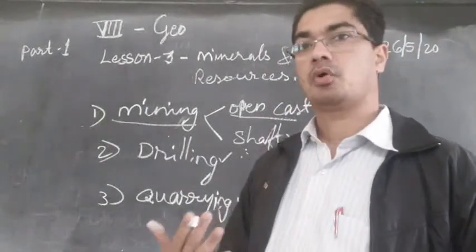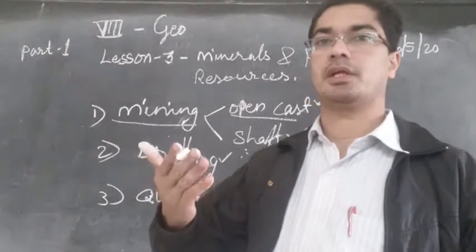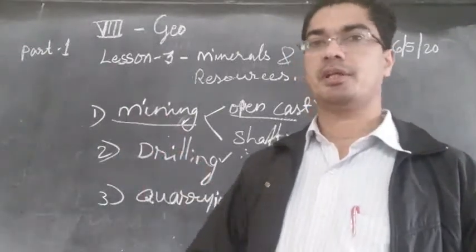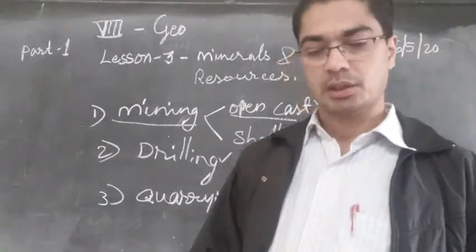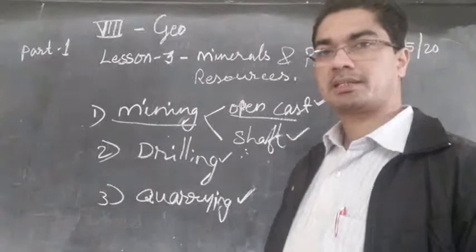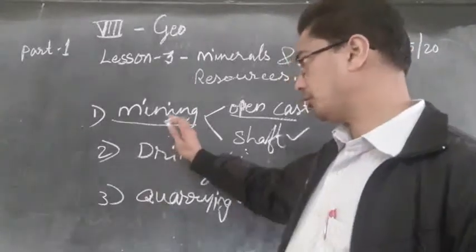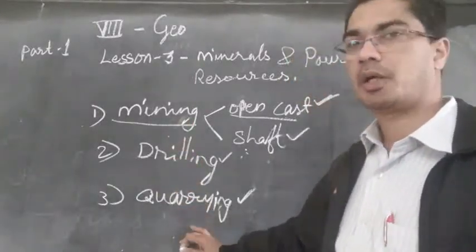So the coal also is sometimes at the very top of this earth, not very deep. So we'll be digging it out and taking it out. So these are the different types of extracting minerals from the earth: mining, drilling and quarrying.